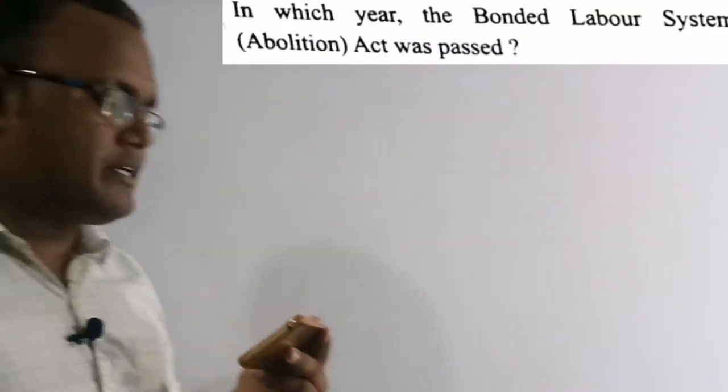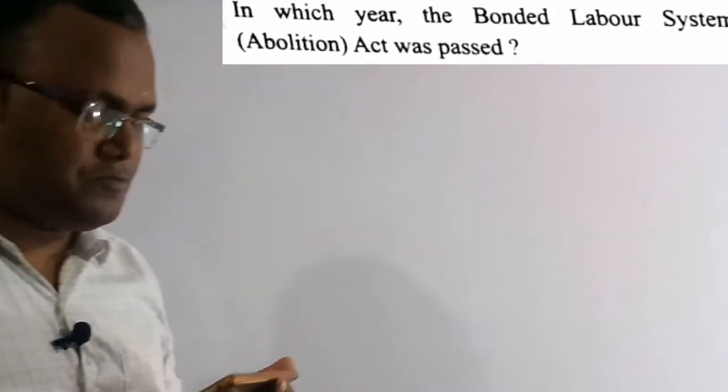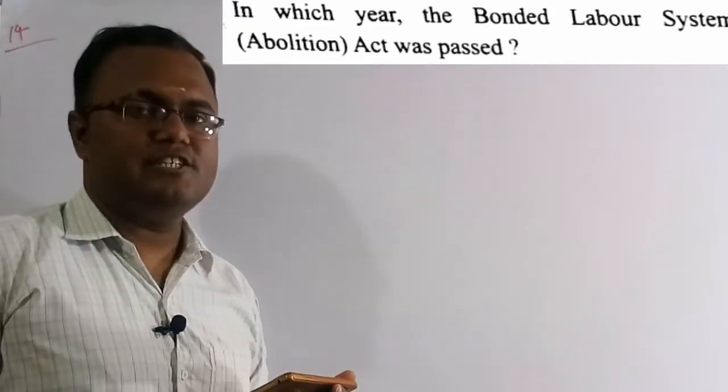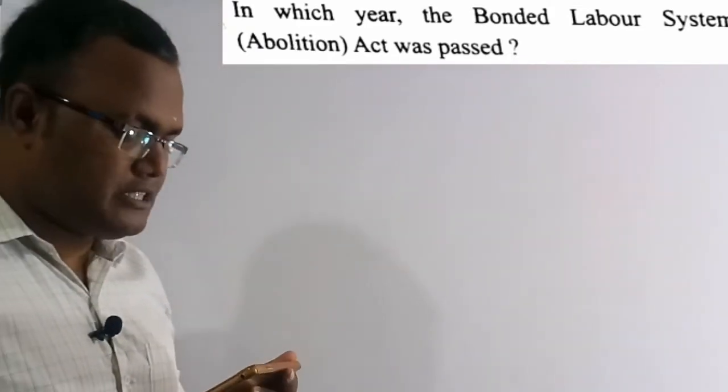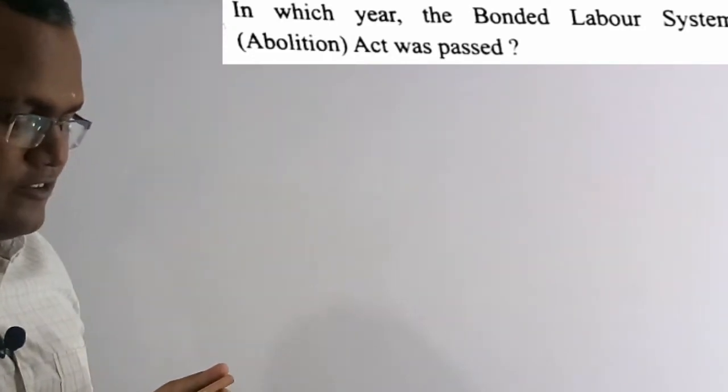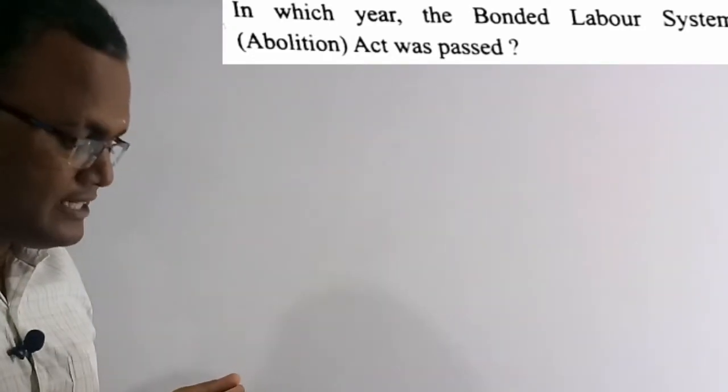Now we are going to solve the 14th question. See the question here. In which year was the Bonded Labor System Abolition Act passed? Option A 1976, option B 1977, option C 1978, and option D 1979. So what are the four options? Option A 1976.